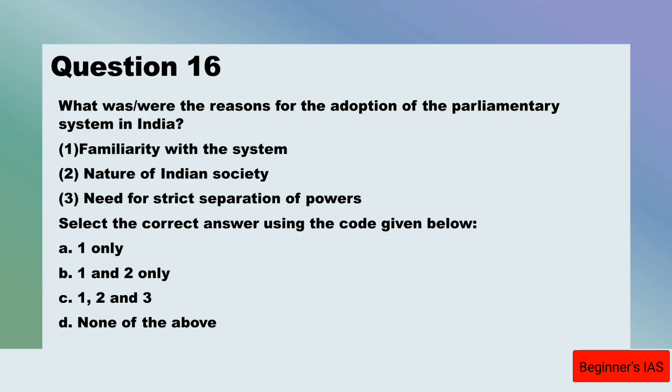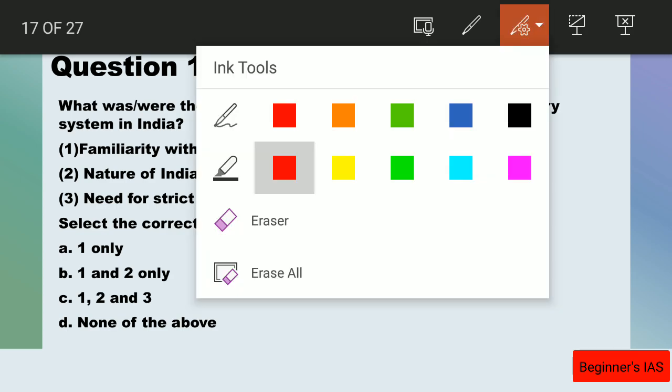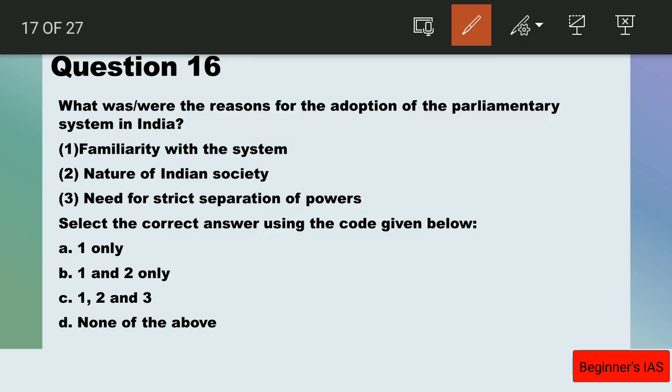Why? Strict separation of powers is a feature of the presidential system of government, not the parliamentary system. In the Indian parliamentary system, the separation of powers is accompanied with a system of checks and balances. Therefore 3 is wrong. You can eliminate C and none of the above, and we have just discussed that statements 1 and 2 are right. Therefore, the answer for question number 16 is B, 1 and 2 only.